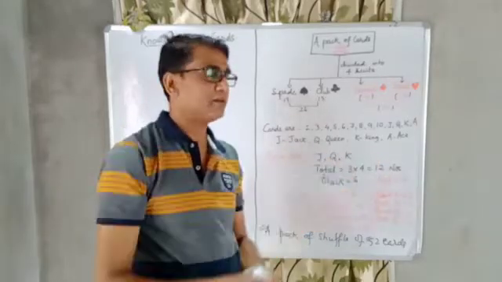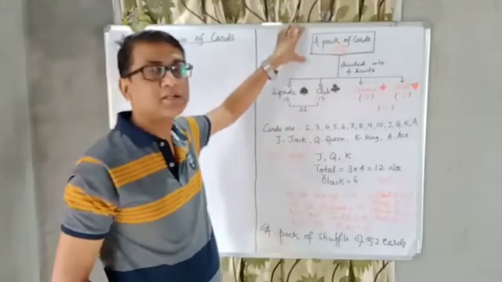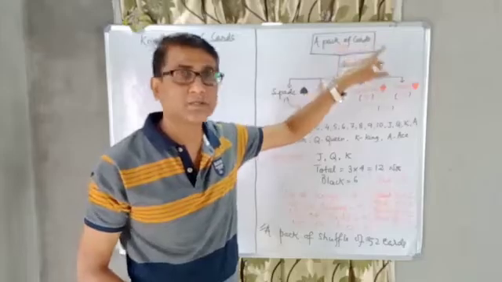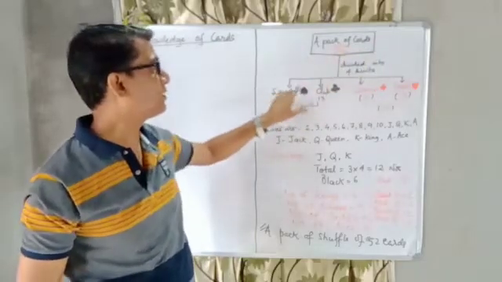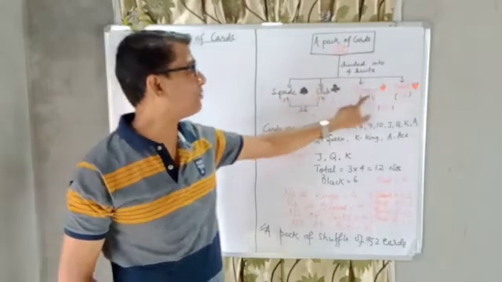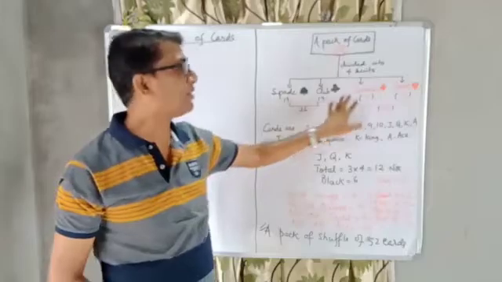Okay. Any doubt? So recall again. See, how many cards in total? 52 cards. And our 52 cards are divided into 4 equal suits. Each suit's name is spade. Spade is black. Club is also black. Diamond is red, and heart is red. Each suit has how many cards?